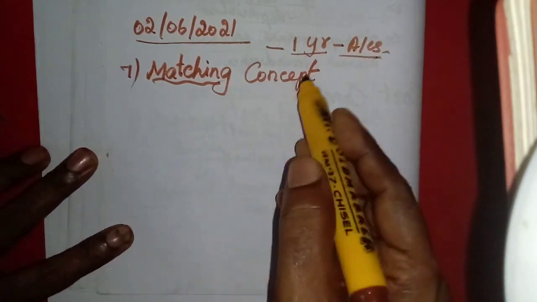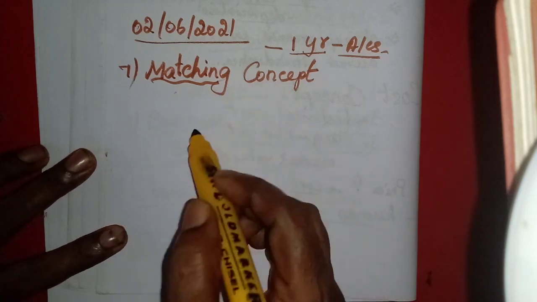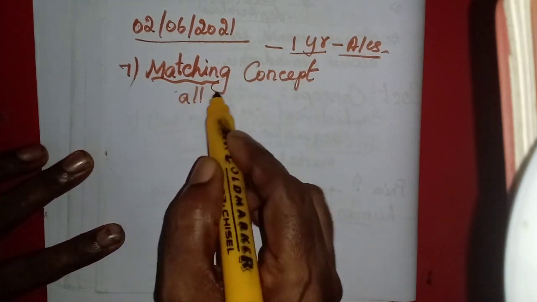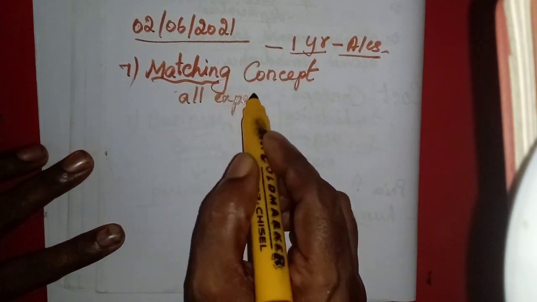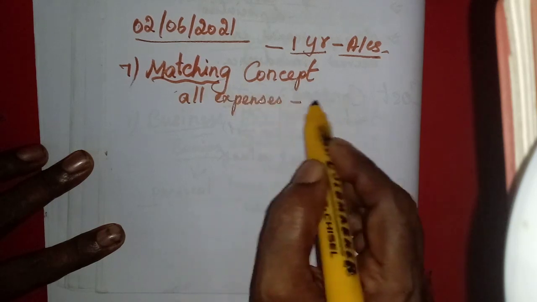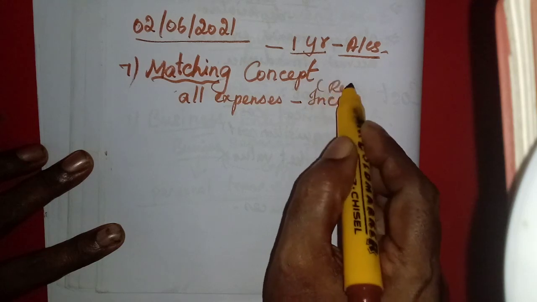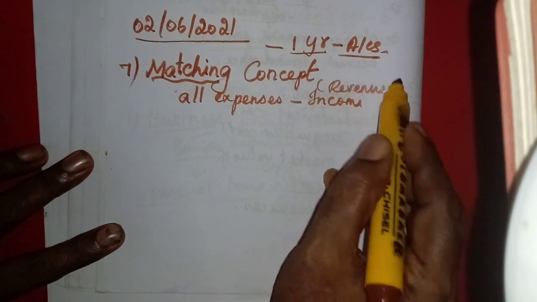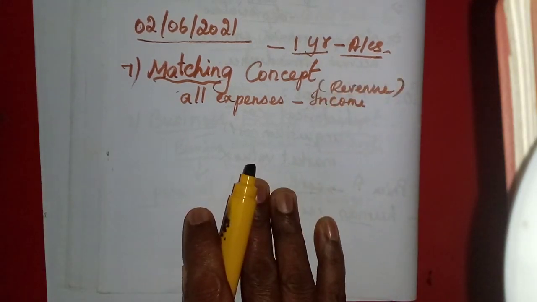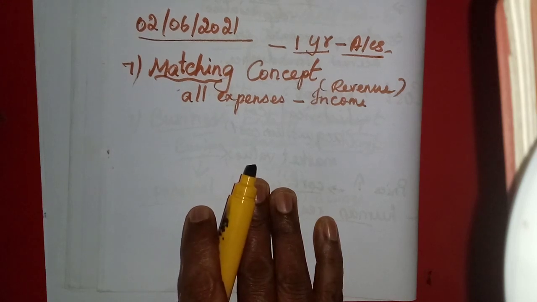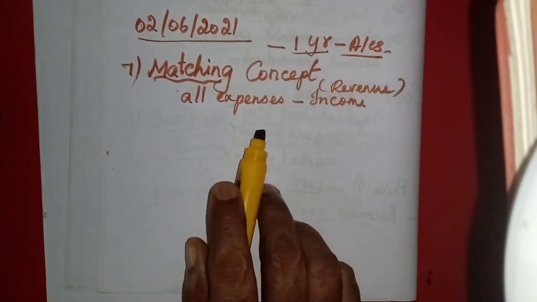So for 1 year we need to match all the expenses. The expenses must be matched with the income or revenue. All the expenses and the income will be matched for that accounting year.